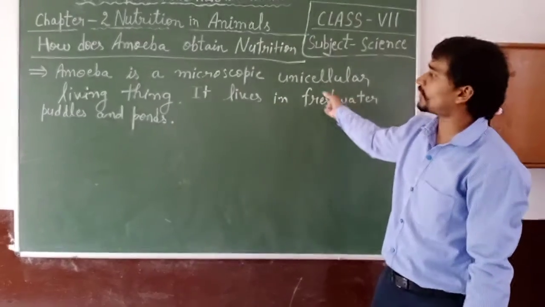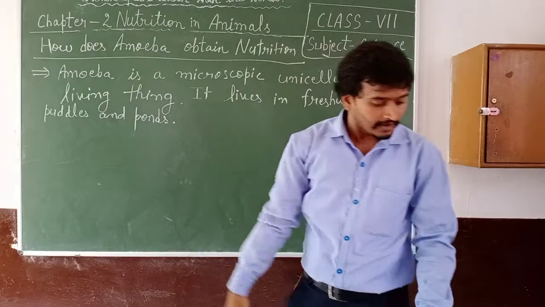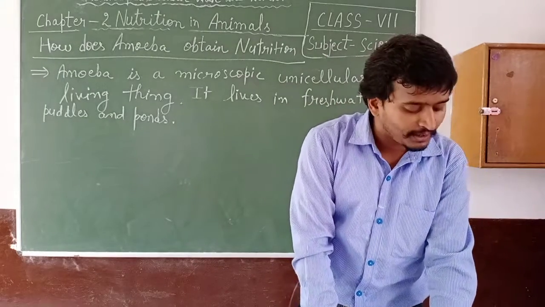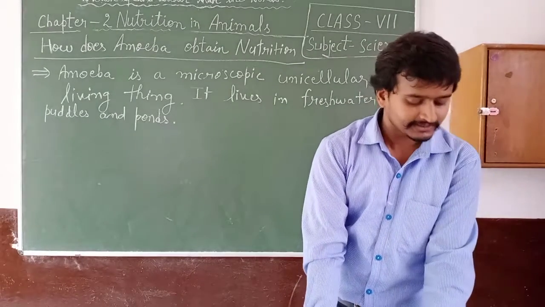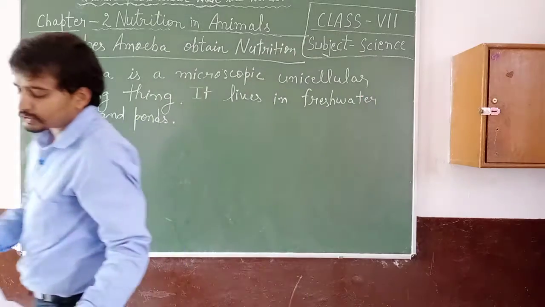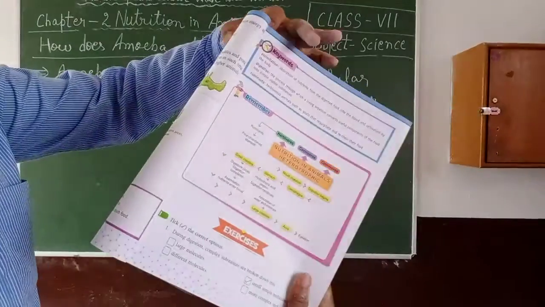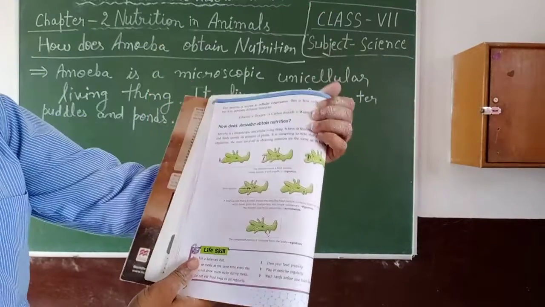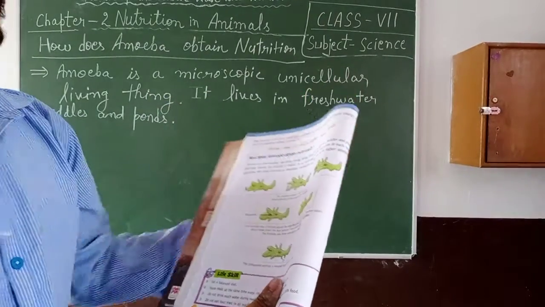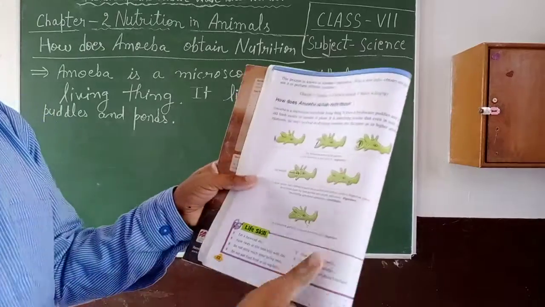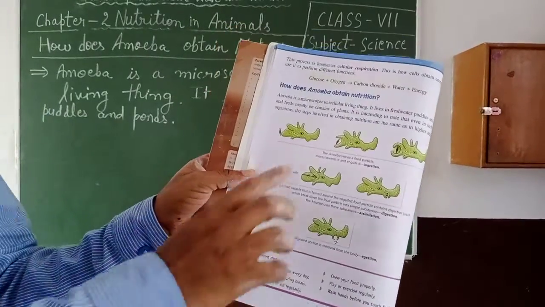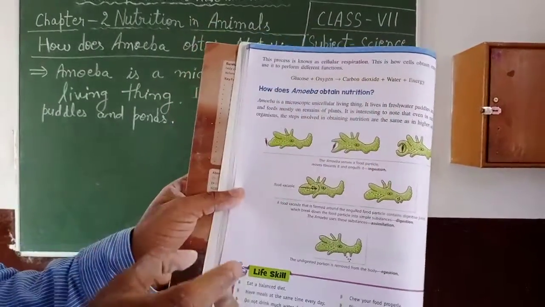It lives in freshwater puddles and ponds, and it feeds mostly on remains of plants. It is interesting to know that even in such small organisms, the steps involved in obtaining nutrition are the same as in higher animals. All of you can see here how the amoeba obtains nutrition.